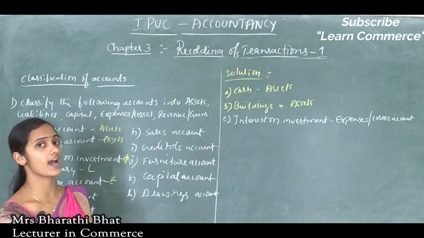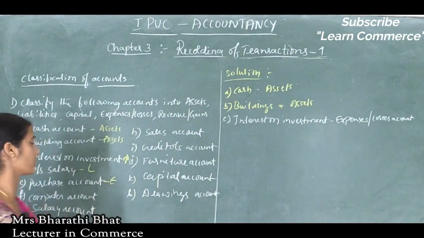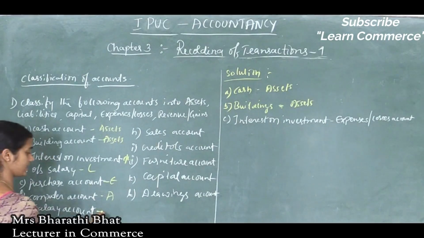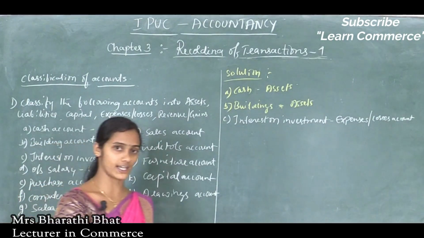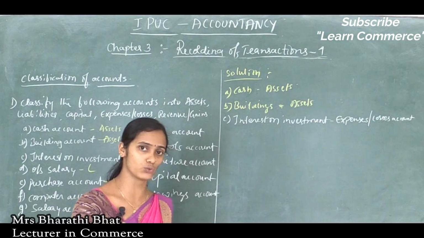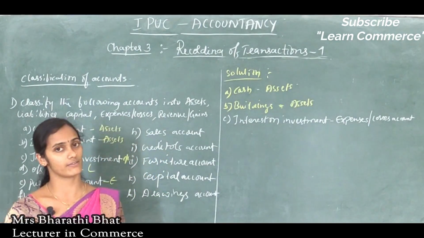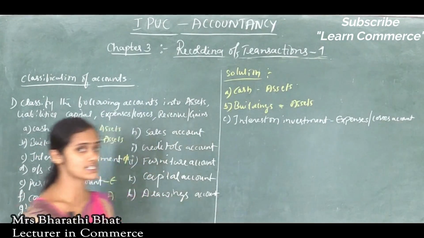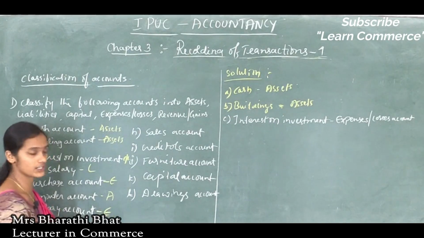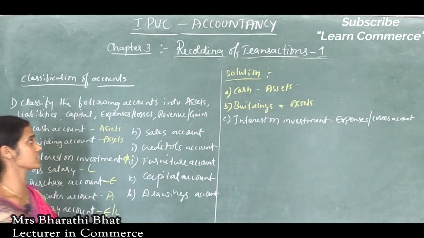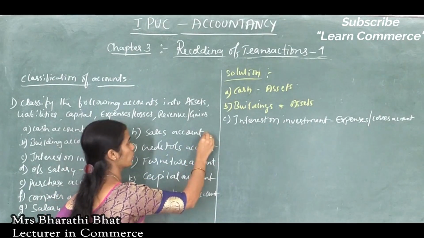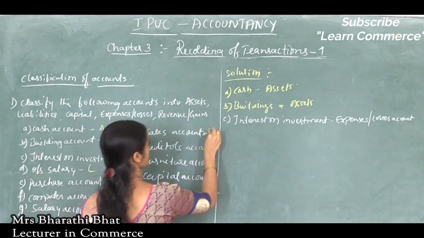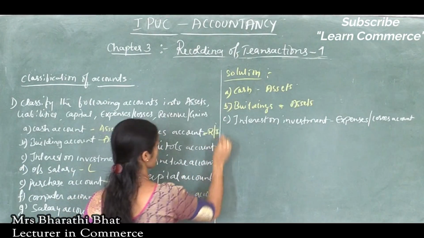Computer. Computer is an asset because it is an economic resource of an organization. So computer comes under asset account. And the next one is salary. From the organization, some amount will be paid to individuals, meaning the employees. So payment of cash is considered as expense for the organization. So it comes under expenses or losses account. And the next one is sale. I told that sale is one of the basic revenues of the organization. So it comes under revenue or incomes account.